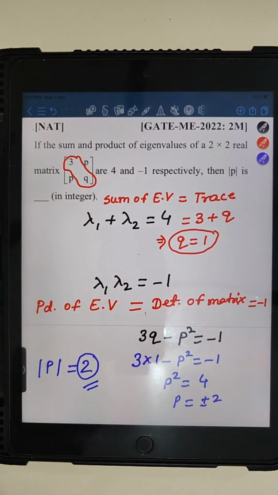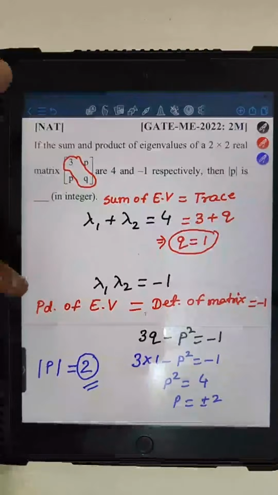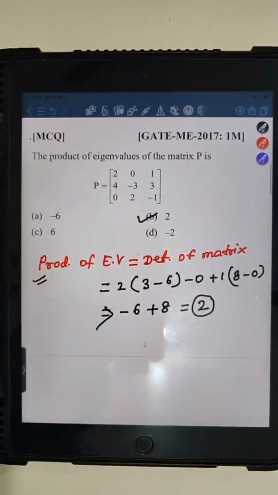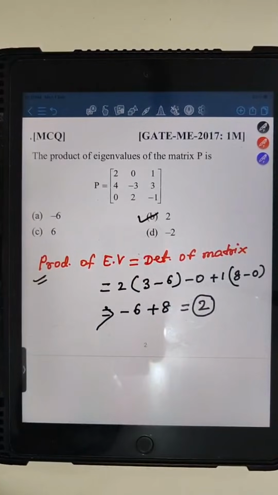So this was the first question that we discussed in the session right now. And this was the second question that we discussed.